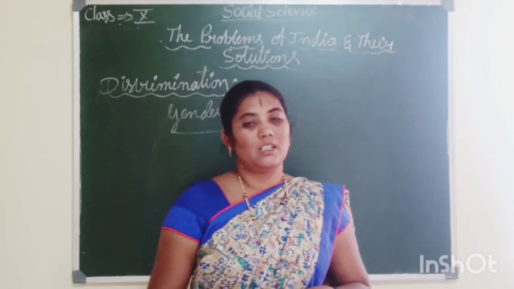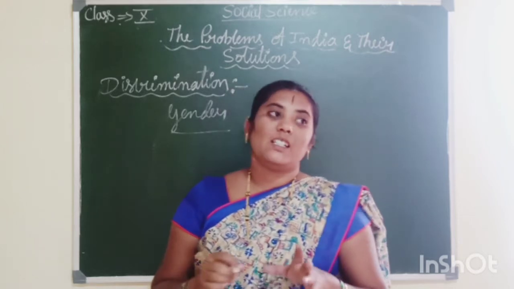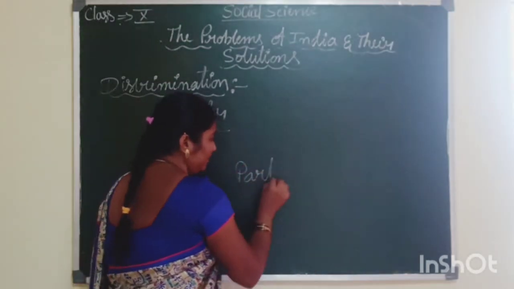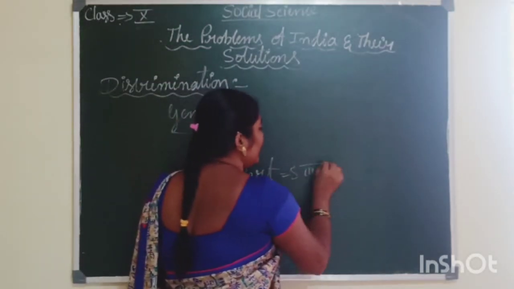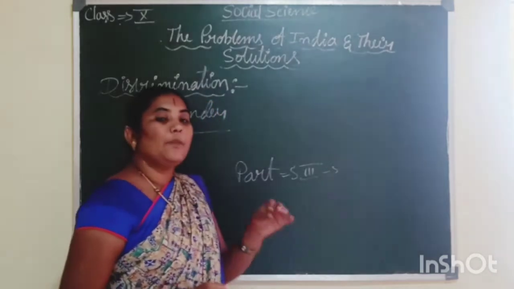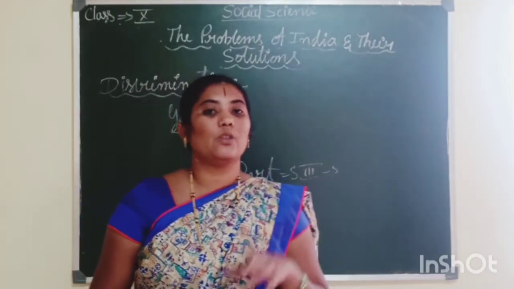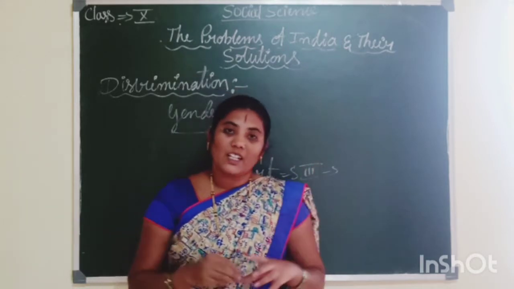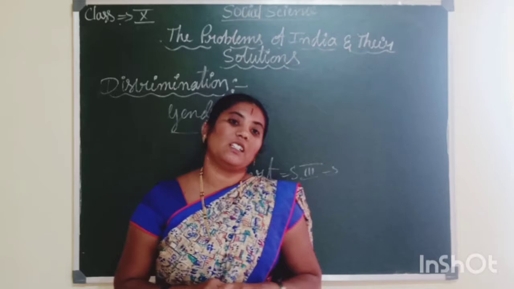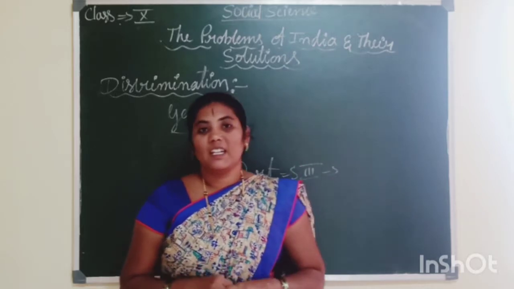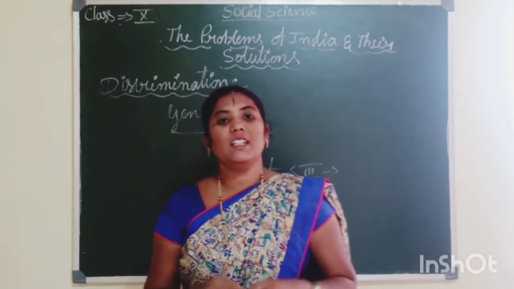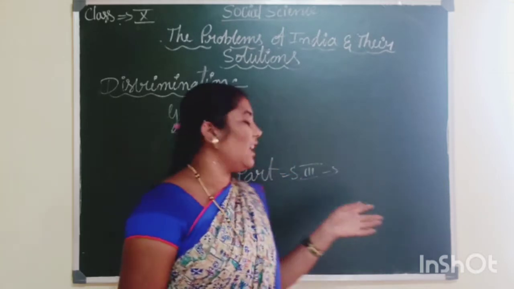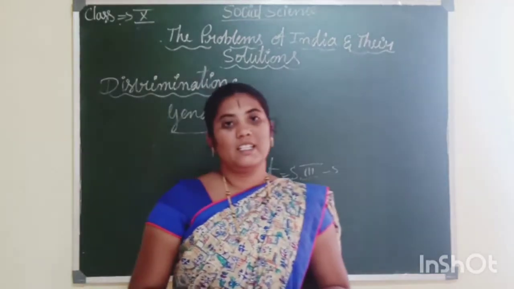In our constitution, Part 3 explains this. It provides freedom and rights to the people. In our fundamental rights, every citizen of our country has the right to freedom and the right to equality under Part 3.